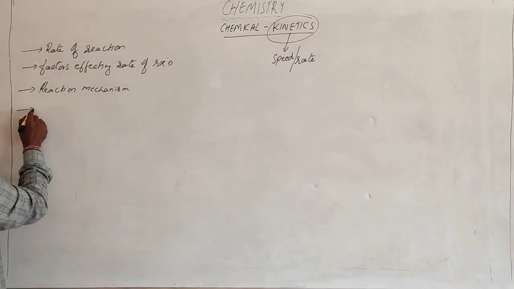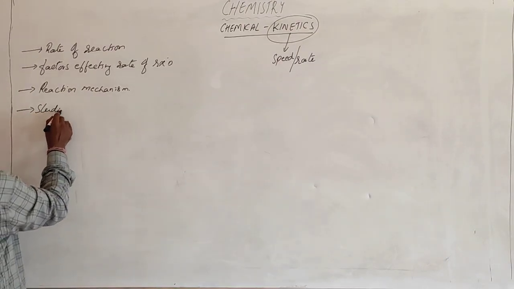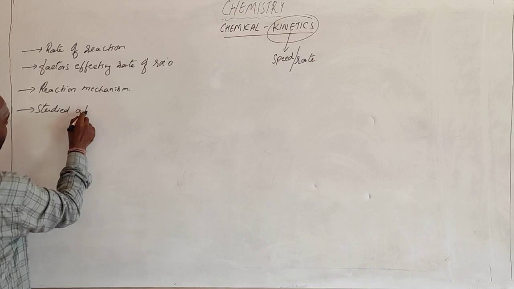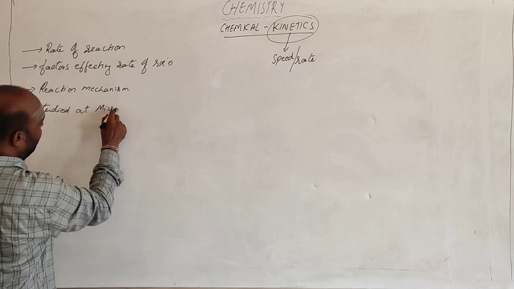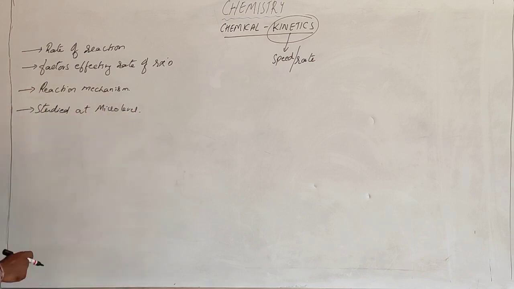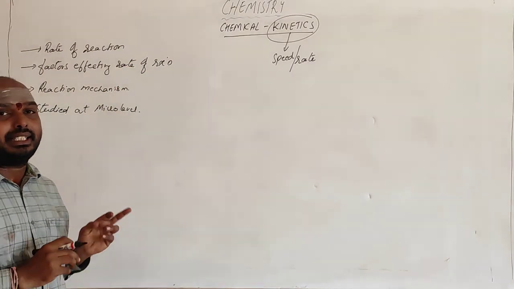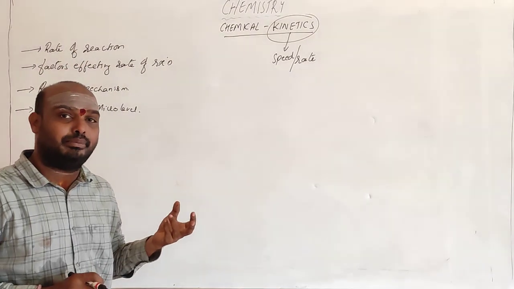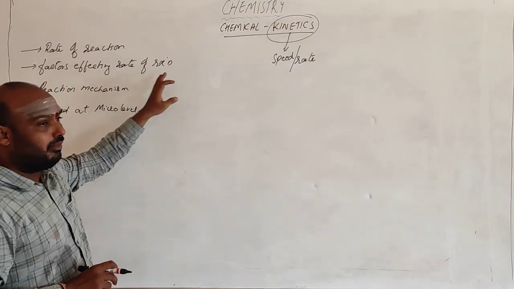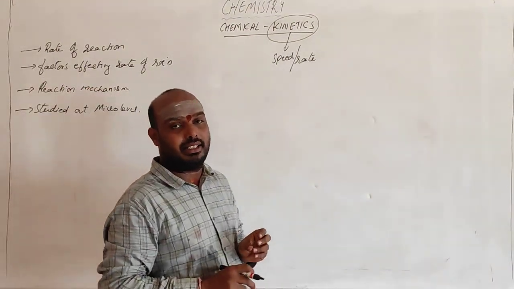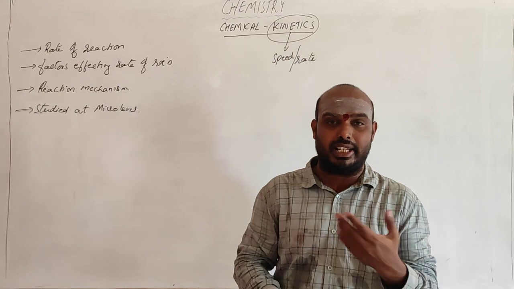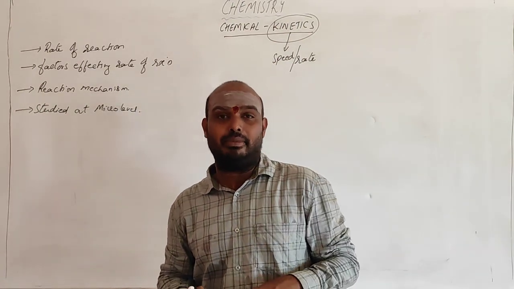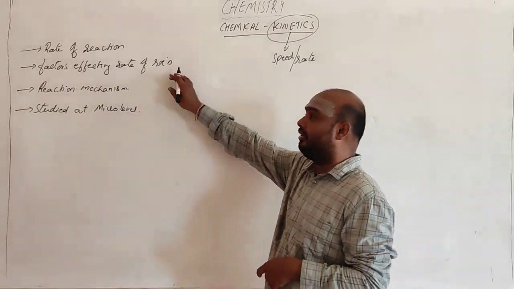So, generally we study at the micro level. This entire chapter deals with the rate of reaction, how fast a reaction is occurring. Next are the factors that affect the rate of the reaction, the factors that affect the speed of the reaction. The reaction will depend on those factors.